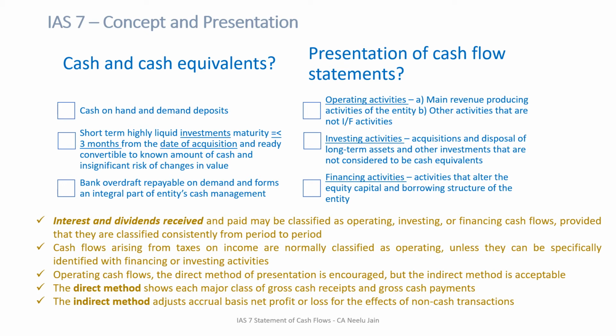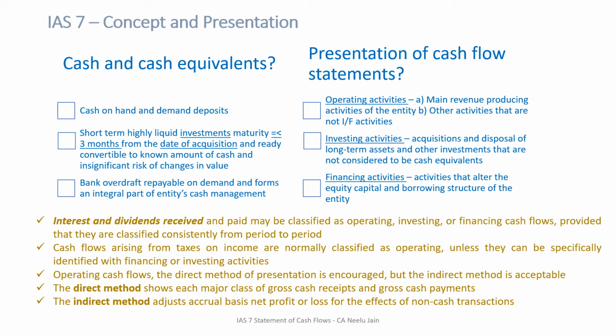If you choose to classify them as operating, okay, but classify them consistently over a period of time. You cannot classify them as operating in one period, investing in the next period, and then financing after that. No, you need to follow a consistent approach: if you are classifying them as operating, then consistently classify those items under operating.